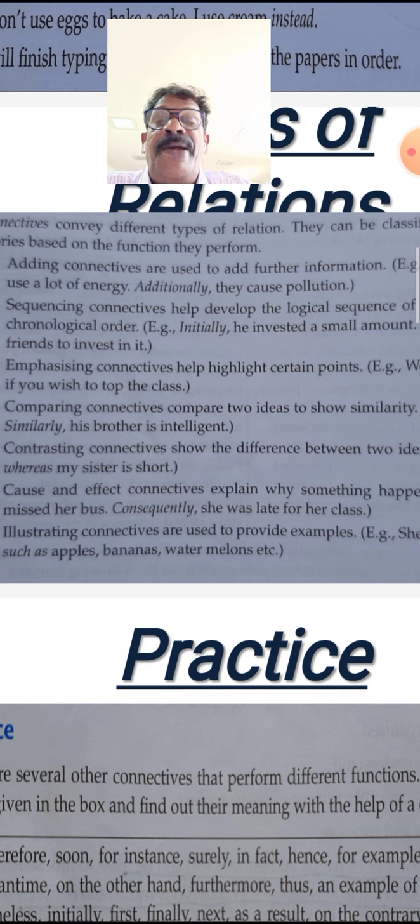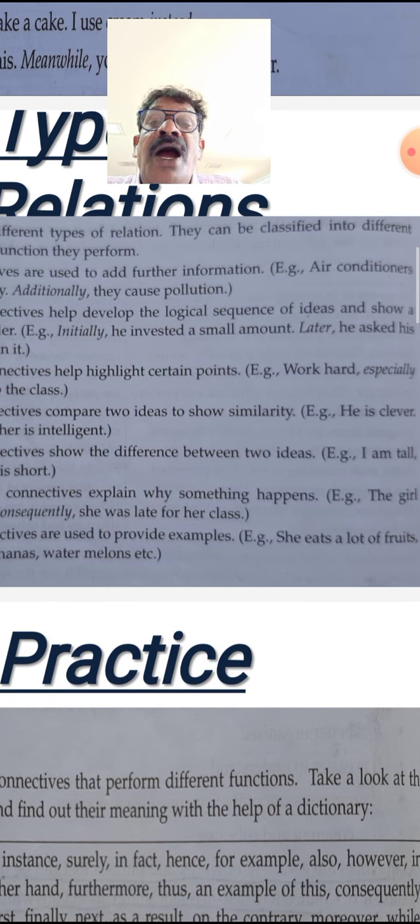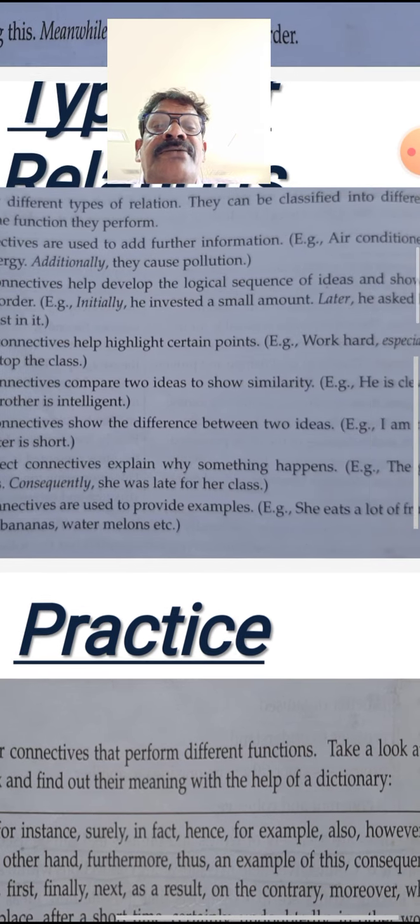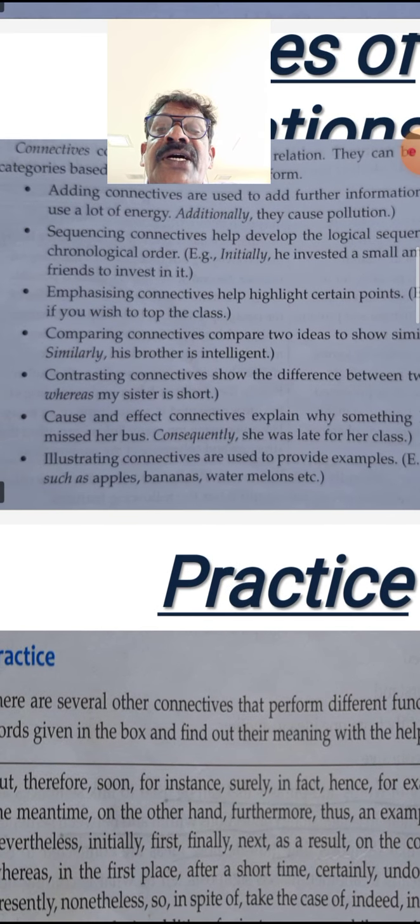Initially means firstly, in the beginning he invested a small amount, and afterwards. Instead of afterwards, the connective here being used is later. So later he asked his friends to invest in it. Chronological order is being given in a logical sequence. Initially and later.